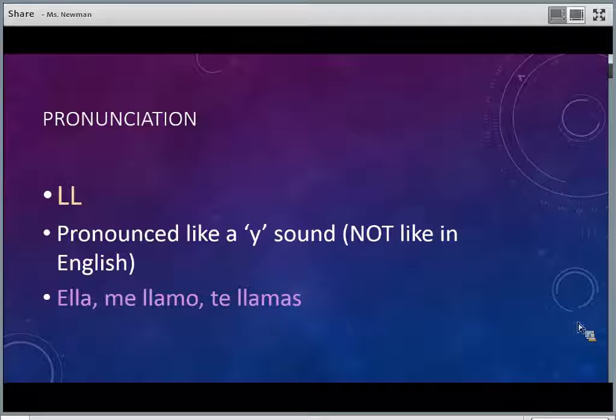Okay, first thing, pronunciation. The double L sound, or ella in Spanish, does not sound like it does in English. This is a common mistake. Okay, it does not sound like la, like Ella. It's ella. It sounds like a Y, yes sound. Ella, me llamo, te llamas.